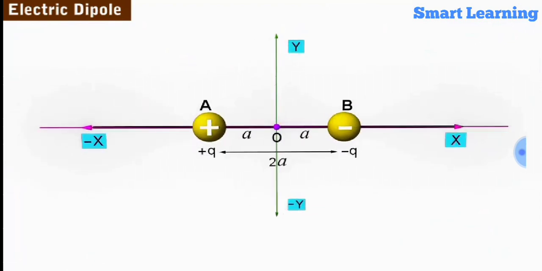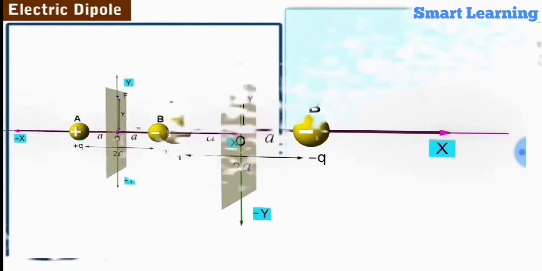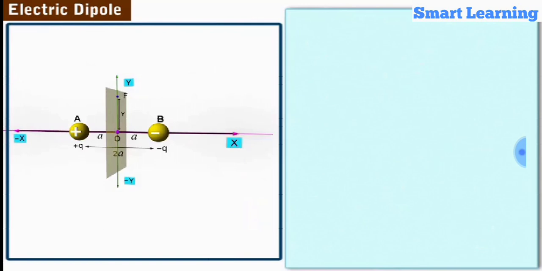Let us now obtain an expression for the electric field strength E at point F on the axis on the equatorial plane of the electric dipole. Let point F be at a distance y from the center of the dipole. The point F is at a distance r, equal to root y square plus a square, from each charge of the electric dipole. Let us label it as equation 10.